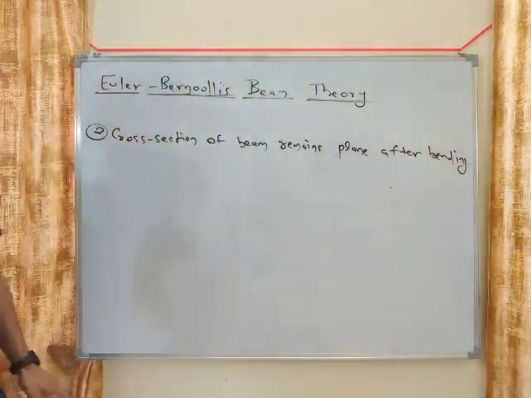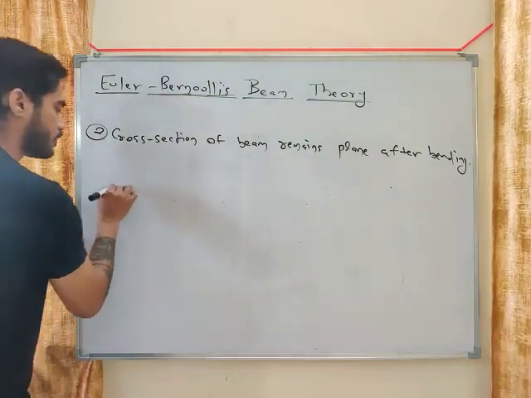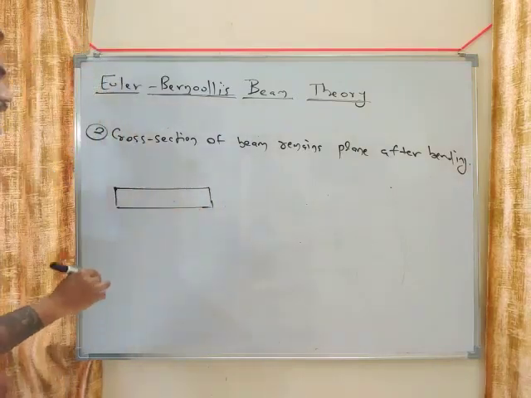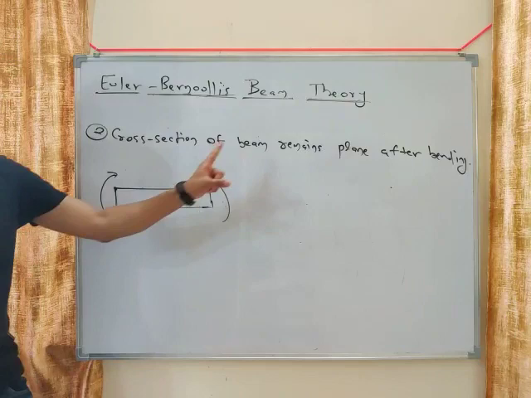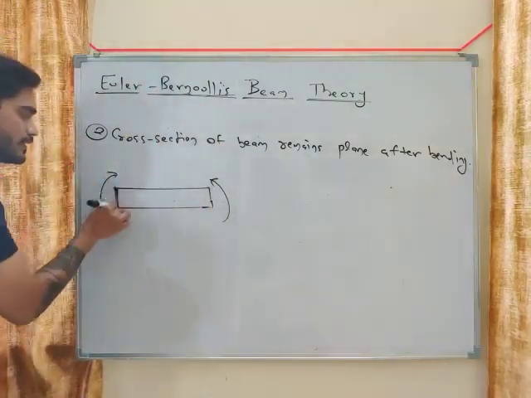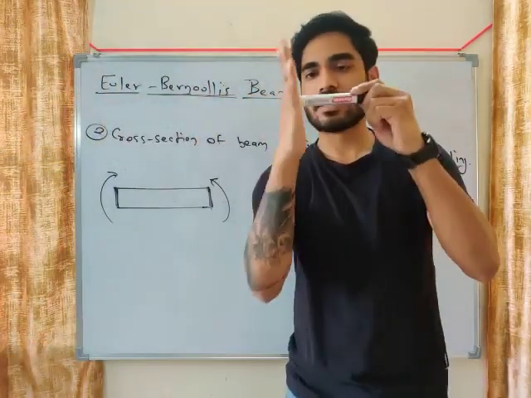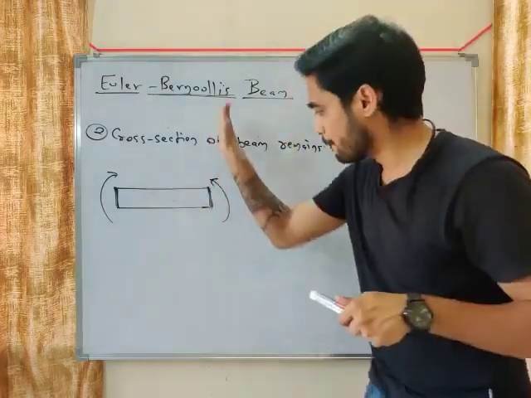Cross section of the beam remains plane after bending. So let's understand what is the meaning of this assumption. Let's say this is the beam. What we are saying is, after bending, the cross section should remain plane. So what is the cross section? This is the cross section, right? Let's say this is a beam, then this is the cross section. Right now you can see it is plane.